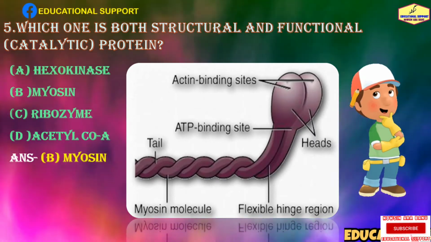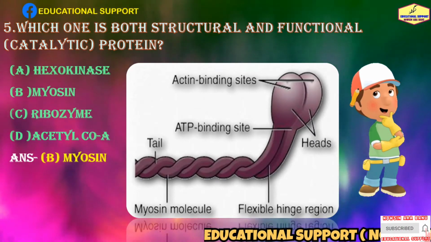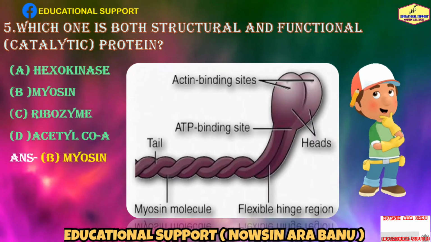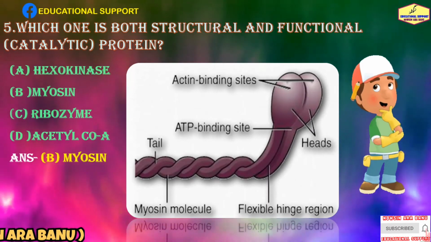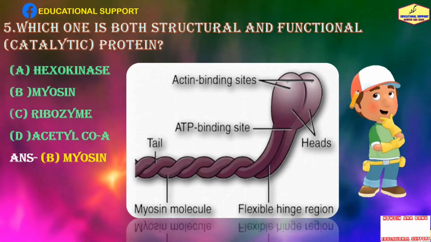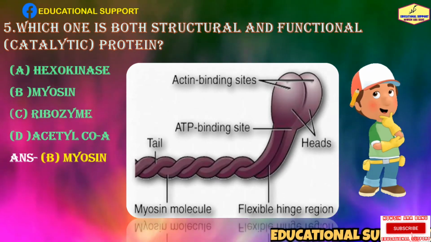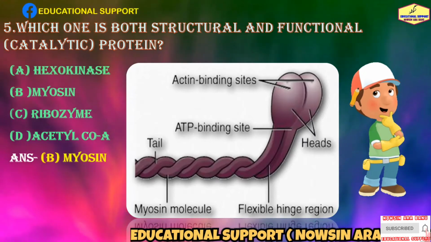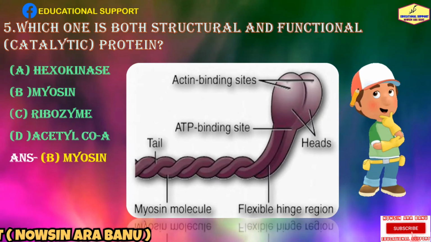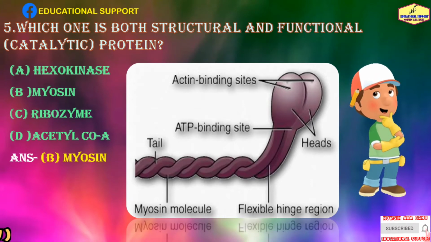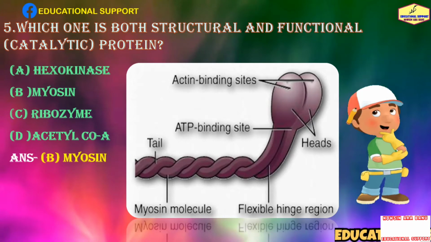Myosin is found in muscle filaments. The head portion of myosin forms cross-linkage with actin filaments during muscular contraction. The cross bridges between actin and myosin are very important for muscular contraction activity. Thus, myosin fulfills both structural and functional roles.